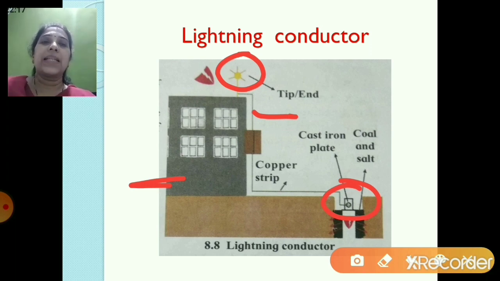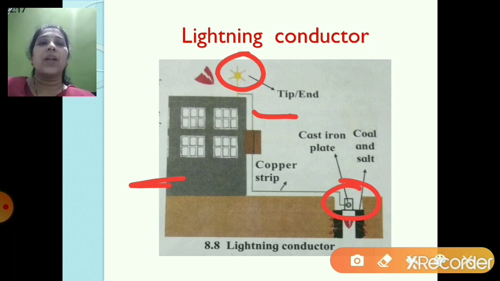Now a pit is dug into the ground and coal and salt both are put into the pit. After that, this cast iron plate is kept in the upright position on the coal and the salt. Also, there is a provision for pouring water in it. This helps to spread the electric charge quickly and prevent the damage to the building.